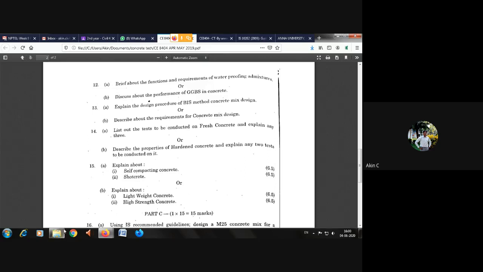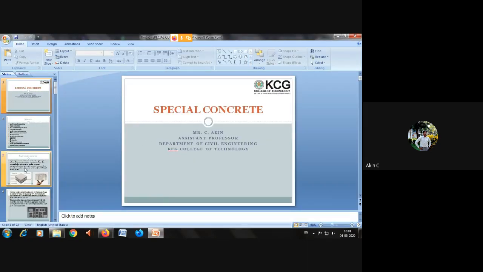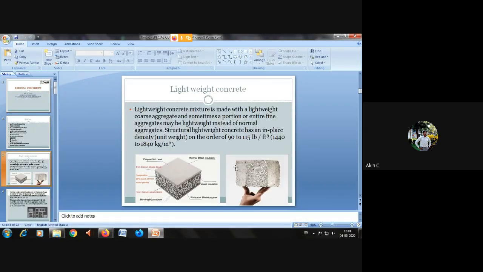Similarly, I have not opened the fifth unit slide, but it is already there in your GC, Google Classroom, as well as in the WhatsApp group. It is lightweight concrete. The first slide will come like lightweight concrete. These are the things which I have shown in the class itself.